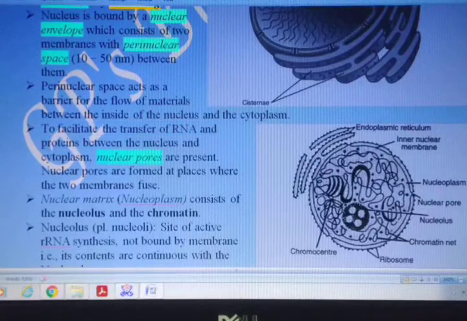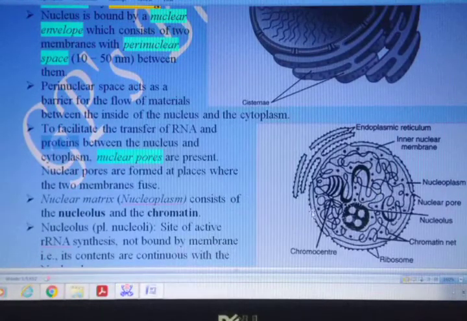So these proteins or the enzymes required for the synthesis of RNA and also for the DNA are needed inside the nucleus. So that has to be transferred from the cytoplasm into the nucleus, and when this RNA is produced inside the nucleus, it has to be transported to the outer side.